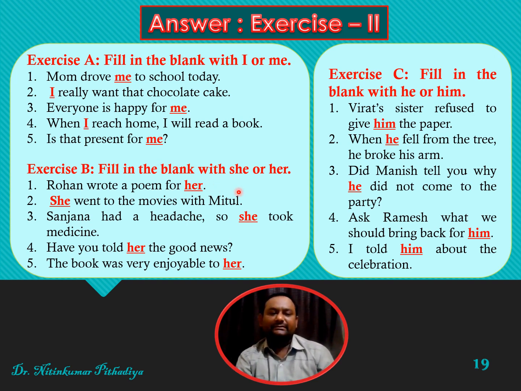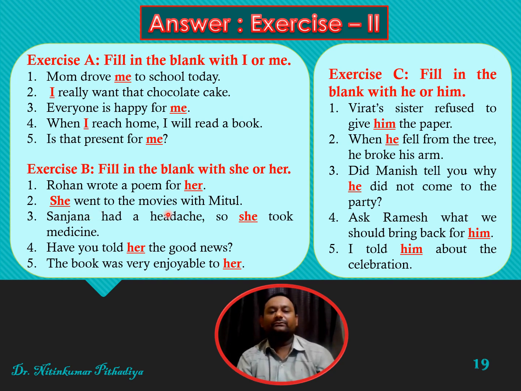Friends, in exercise B, we are to use either she or her. And the same rule is applied as we have just seen for I or me. So here, Rohan wrote a poem for her. She, because it is used as a subject. So we are not using her here, but using she.